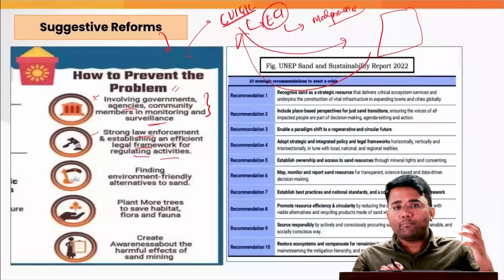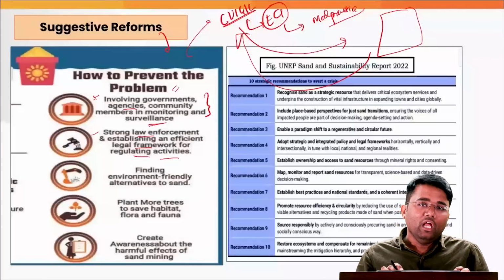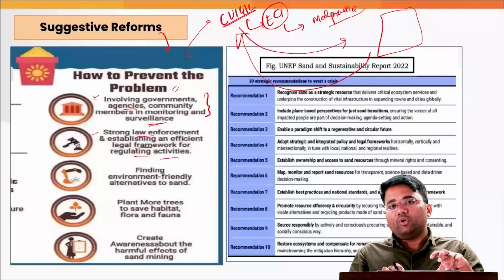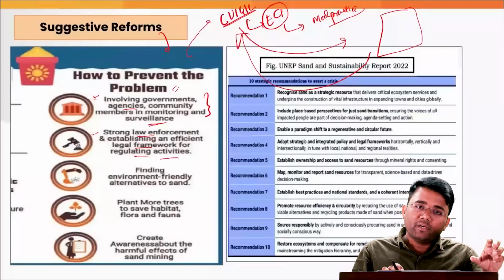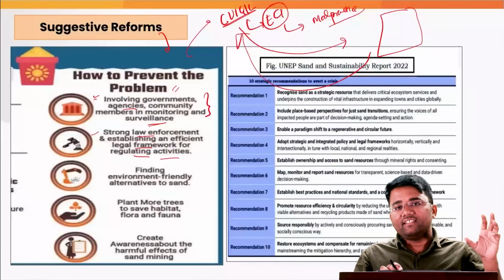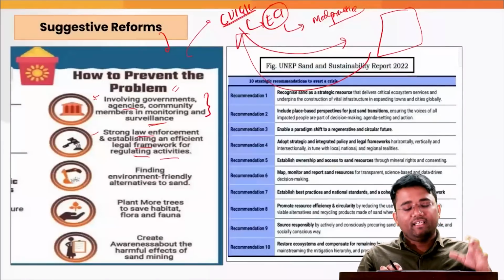The environment impact assessment norms are being flouted. So what we need at this point of time is better enforcement of already existing laws and regulations that are in place.